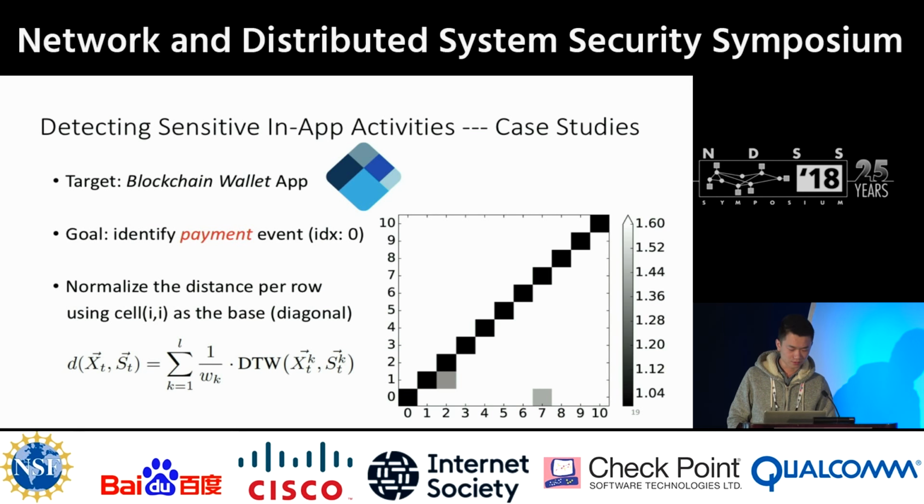So note that the distance are normalized in each row, so that the average distance between traces of the same activity is 1, and the distance from other activities are normalized accordingly. After normalization, the diagonal values are 1. So in this heat map, lighter color means longer distance.